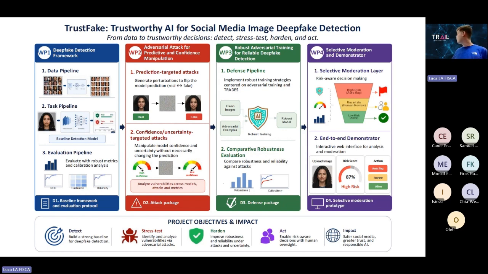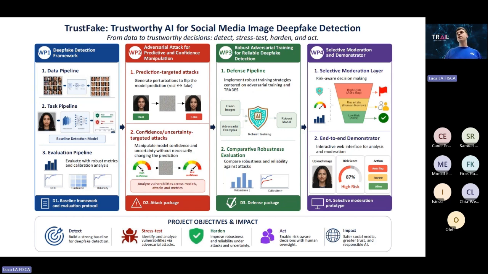In work package 2, adversarial attacks for prediction and confidence manipulation. Essentially, we'll try to explore different ways to degrade the performance obtained from the previous work package. Here, we plan to explore adversarial attacks that target the prediction and adversarial attacks that also target model confidence.